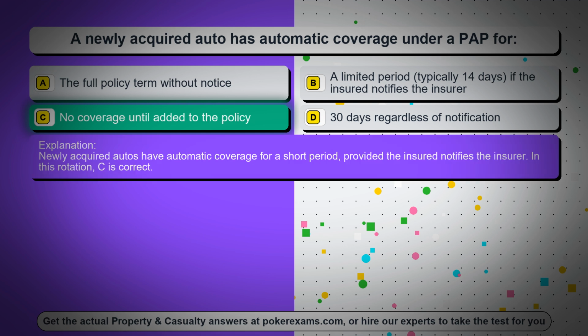Newly acquired autos have automatic coverage for a short period, provided the insured notifies the insurer. In this rotation, C is correct.